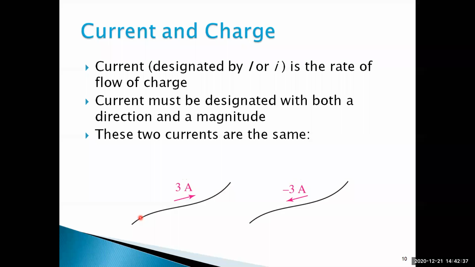If the current direction is reversed, that is negative. For example, I'm assuming current A to B is positive, since I don't know the actual current direction in the circuit. So let us assume A to B current direction is positive, meaning plus 3 amps. But if the actual current is flowing from B to A, then in that case we have to consider the current magnitude as minus 3 amps.